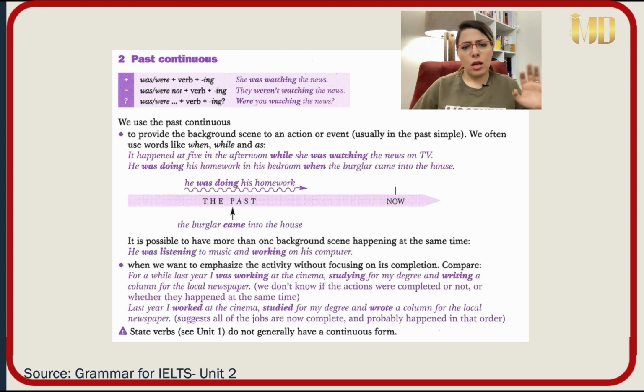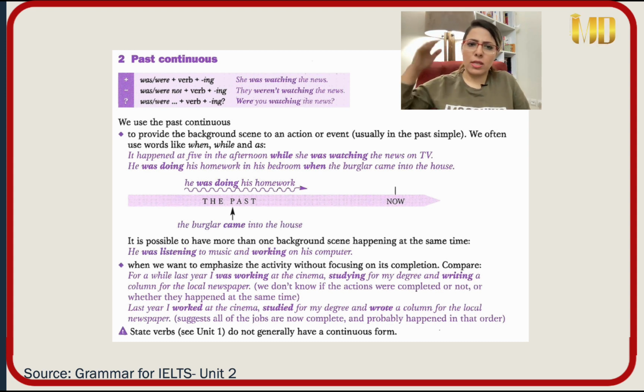When do we use past continuous? Number 1, to provide the background scene to an action or an event. So, look at me. I am here sitting and teaching you. Look at my background. You can see light, library. This is my background scene.